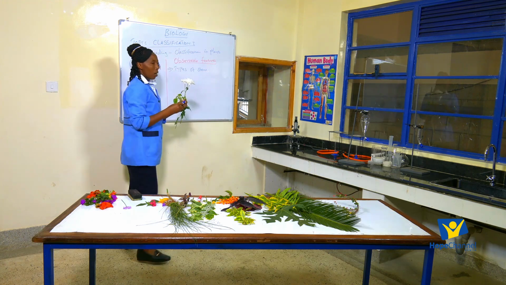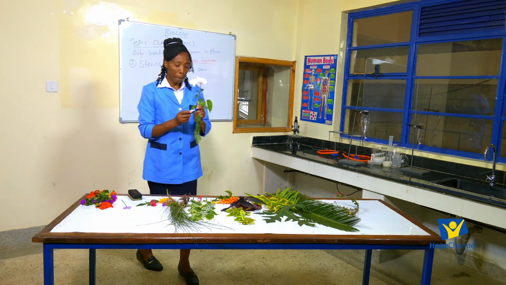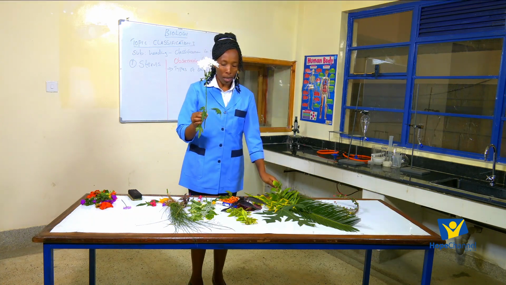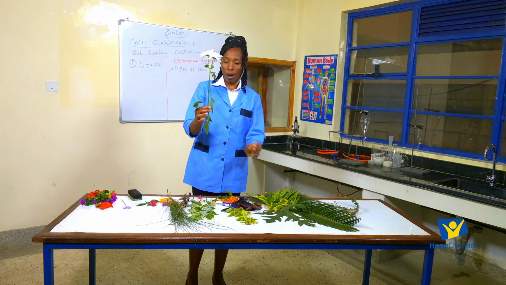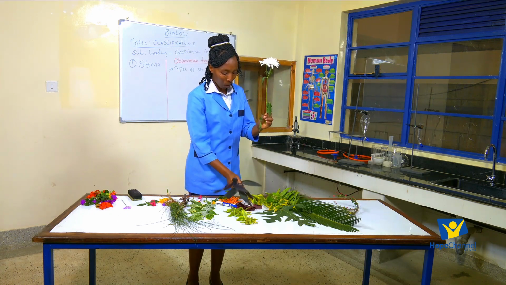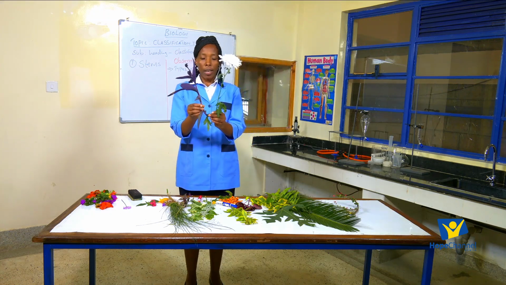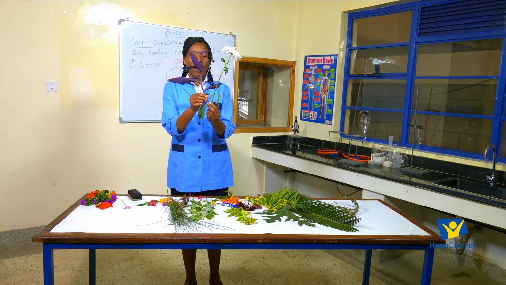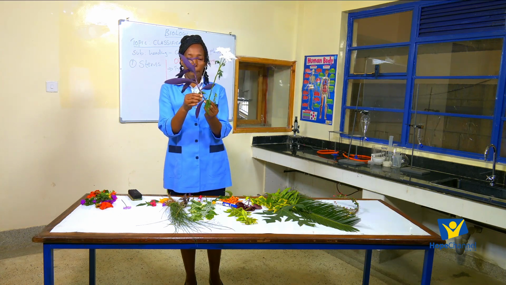Okay? What do I mean by the type of stem? If you are very keen, if you look at this part of the plant, and you look at this part of the plant, there is a difference in their stem.